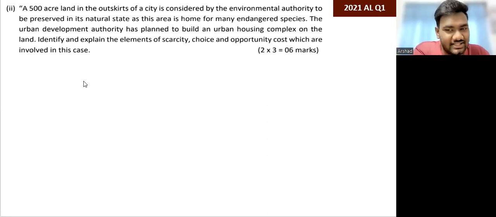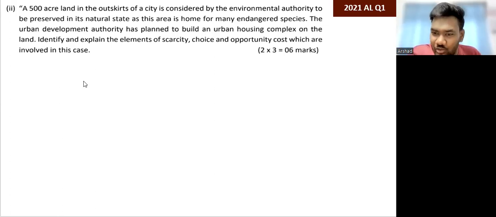How do you show scarcity? Fine. How can you explain something? Okay. Then how can you explain choice? So now you can say, given that there is one 500-acre plot of land, it's not possible to do all that the people want.